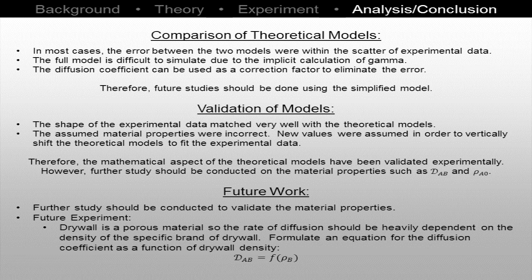Therefore, the mathematical models are validated, but the originally assumed material properties were incorrect. Lastly, the recommended next step would be to create better models for the diffusion coefficient of water in drywall. Since drywall is a porous solid, it can be reasonably assumed that the diffusion coefficient would be a function of the drywall density.